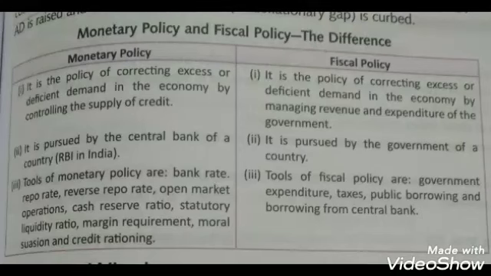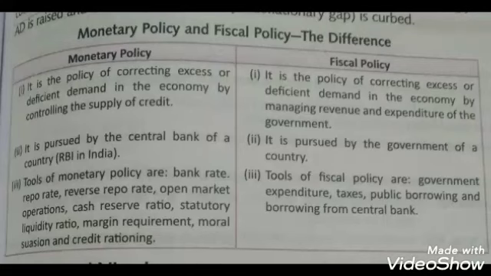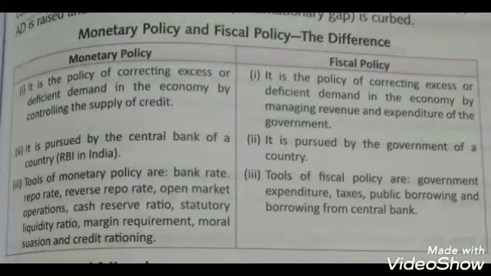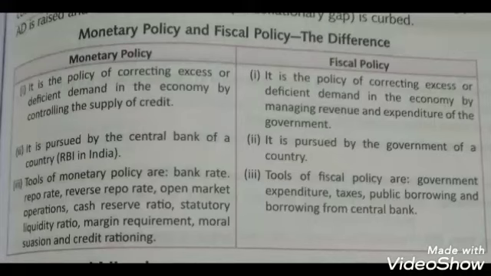deficient demand. When we talk about fiscal policy, the tools are those used by the government: government expenditure, increasing and decreasing the expenditure or the taxes, public borrowings, or borrowing from the central bank. Again, we have already discussed in the previous session how these tools of the government are used to increase or decrease during the time when there is a problem of deficient demand and excess demand.